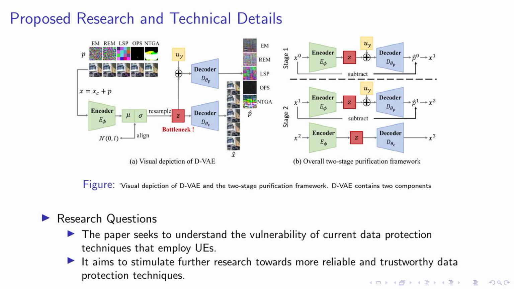These UEs, while promising for data protection, can also pose significant challenges and threats. Secondly, we aspire to stimulate further research in this field. We believe that by understanding these vulnerabilities, we can pave the way for more reliable and trustworthy data protection techniques. In essence, our research is a call to action for the scientific community to address these vulnerabilities and work towards more robust data protection methods.